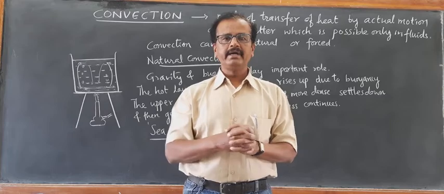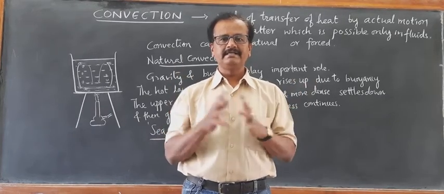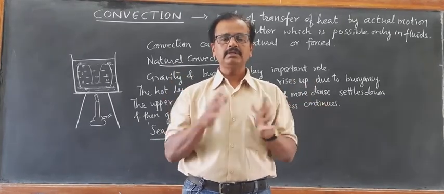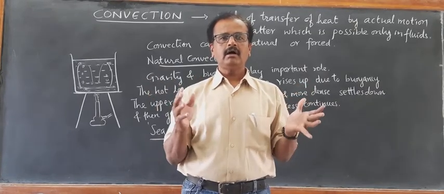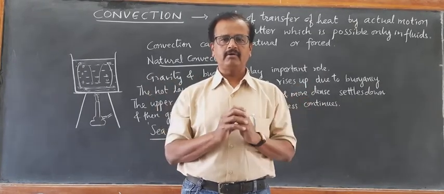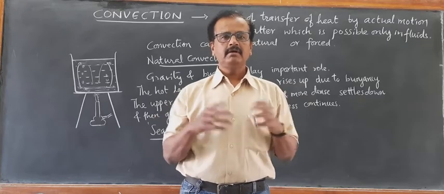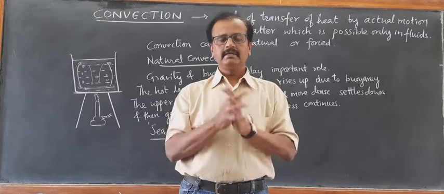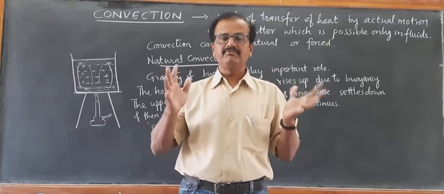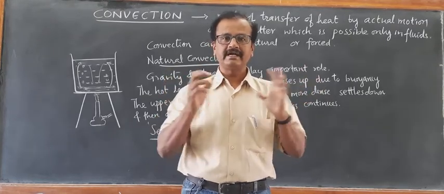That's why during daytime we feel a cool breeze whenever we walk around on sea beaches or on the banks of rivers, seashores, ponds or lakes.